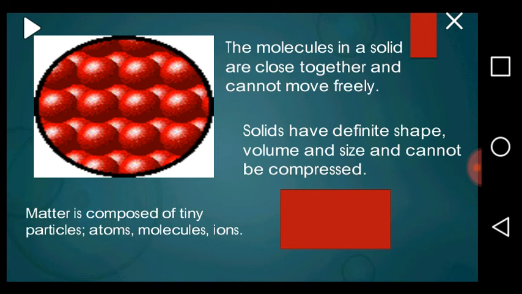That is why solids have a definite shape. They maintain a definite shape and a definite volume or size. Therefore, they cannot be compressed.